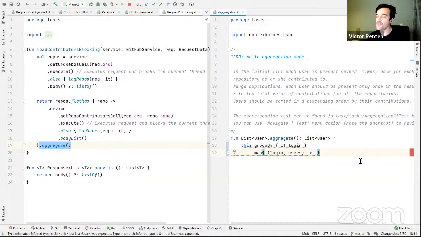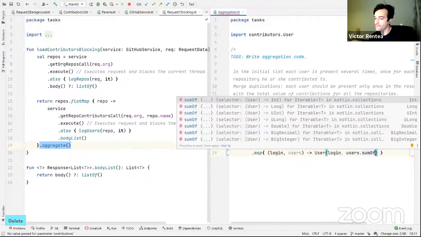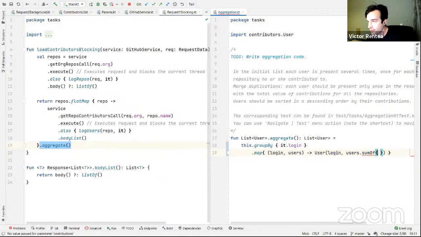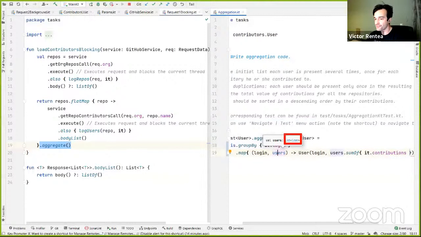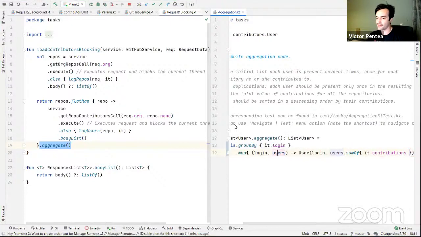I will instantiate a new user that carries the same login, but that carries a number of contributions which is equal to the total of the group of users that had that ID, because they are actually representing the same user ID, the same username. How to do that? Users.sumOf, and then you can pass a lambda. Remember that lambdas are always encompassed in braces, and then summing the contributions of each element in the users collection. This over here, just to make it clear, is the list of users. And what I'm doing over here is summing up these attributes of each of the elements in that list.